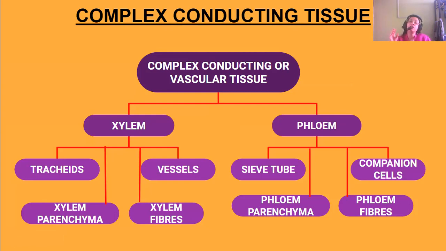Now, xylem has four types of cells, or rather tissues, and phloem also has four types. The four types of xylem are tracheids, xylem parenchyma, xylem fibers, and vessels. Even phloem also has sieve tubes, companion cells, phloem parenchyma, and phloem fibers.